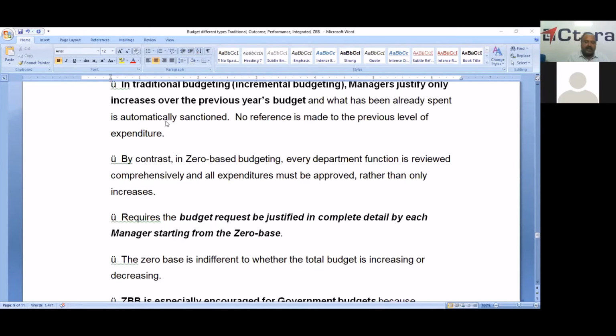That means the budget request should be justified in complete detail by each manager, starting from the zero base. That's why it is called zero-base budget, because he has to justify the budget from scratch, from the zero level. This zero-based budget is indifferent to whether the total budget is increasing or decreasing. It only justifies each and every rupee, and is not bothered about whether the previous budget increased or decreased.